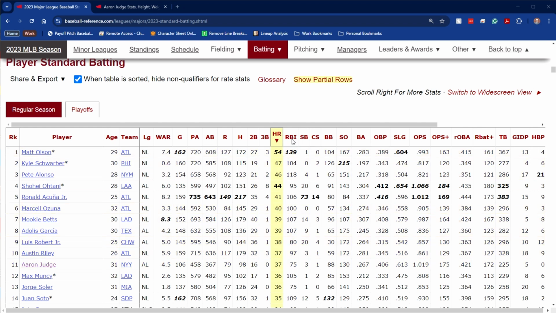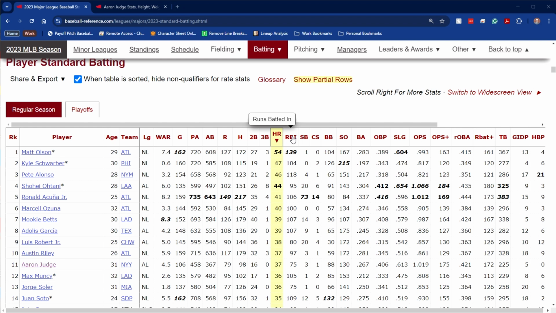So, RBI, runs batted in. That's when you have a plate appearance that results in a run being scored. You drive somebody home, even on an out. So even if you ground out, if a runner makes it home on the play, you get an RBI. You don't get an RBI when the run scores because of an error.